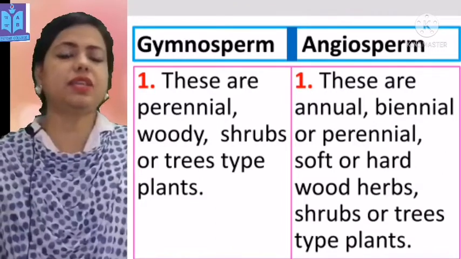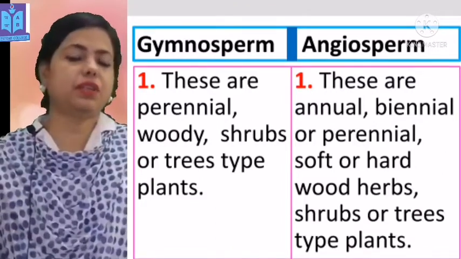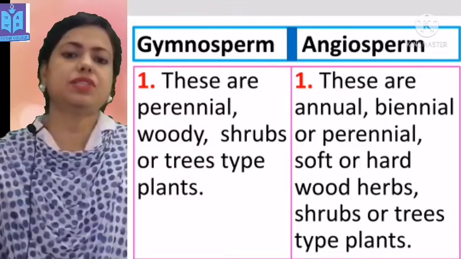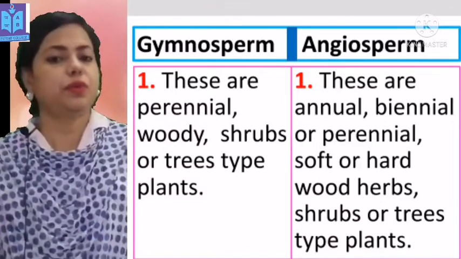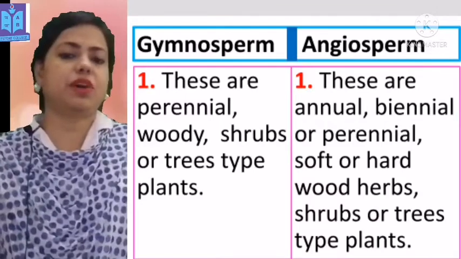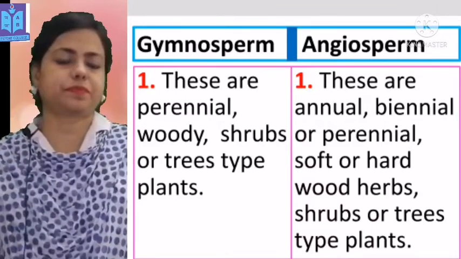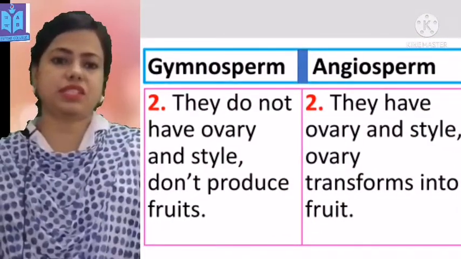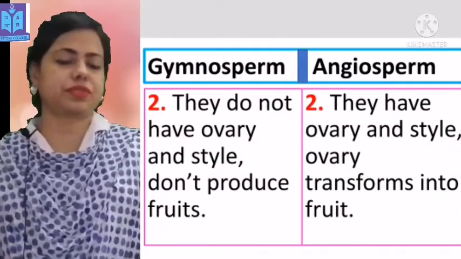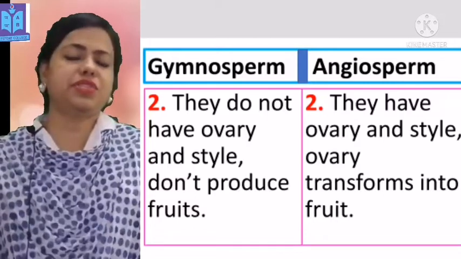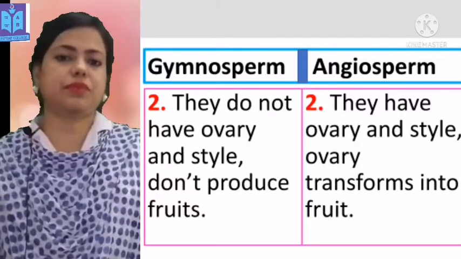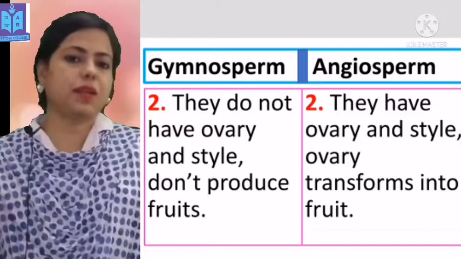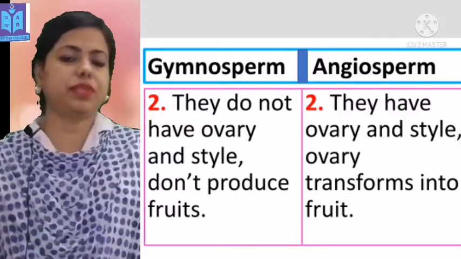On the other hand, angiosperms are annual, biennial or perennial, soft or hard wood, herbs, shrubs or trees. Gymnosperms do not have an ovary and style and don't produce fruits. On the other hand, angiosperms have an ovary and style. The ovary transforms into the fruit.